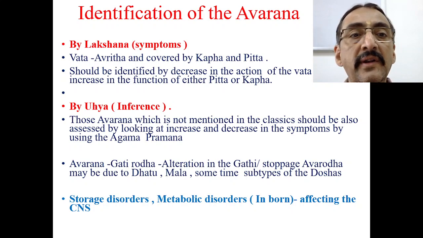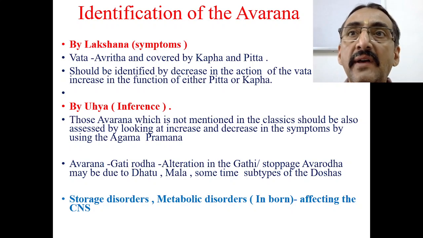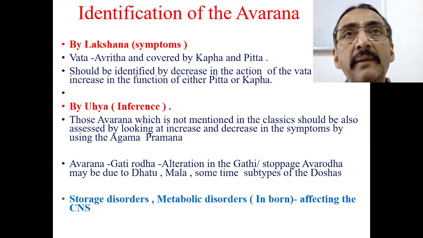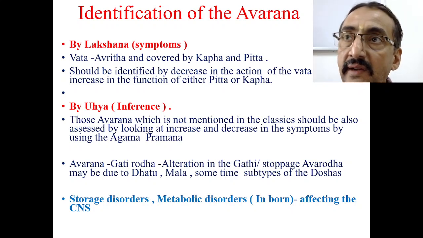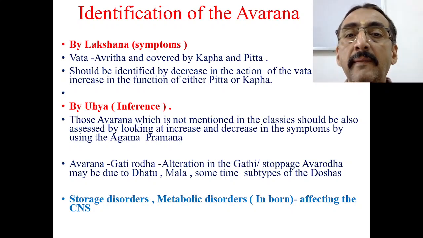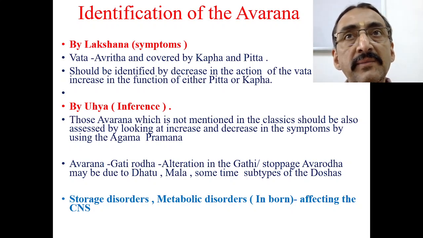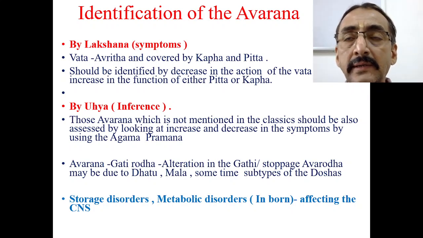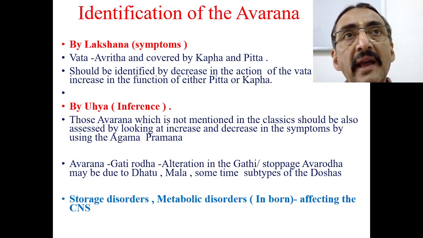Lakshana means by symptoms. Now, Vata Avruta. Vata is always Avruta and it is always covered by Kapha and Pitta in case of Avarana. Kapha and Pitta are causing Avarana to the Vata. Therefore, Vata is called Avruta. So, when Vata gets Avruta by this Kapha and Pitta, the symptoms of Pitta and Kapha are going to increase and symptoms of Vata are going to decrease because it has been covered. So this should be identified by the decreased action of the Vata.